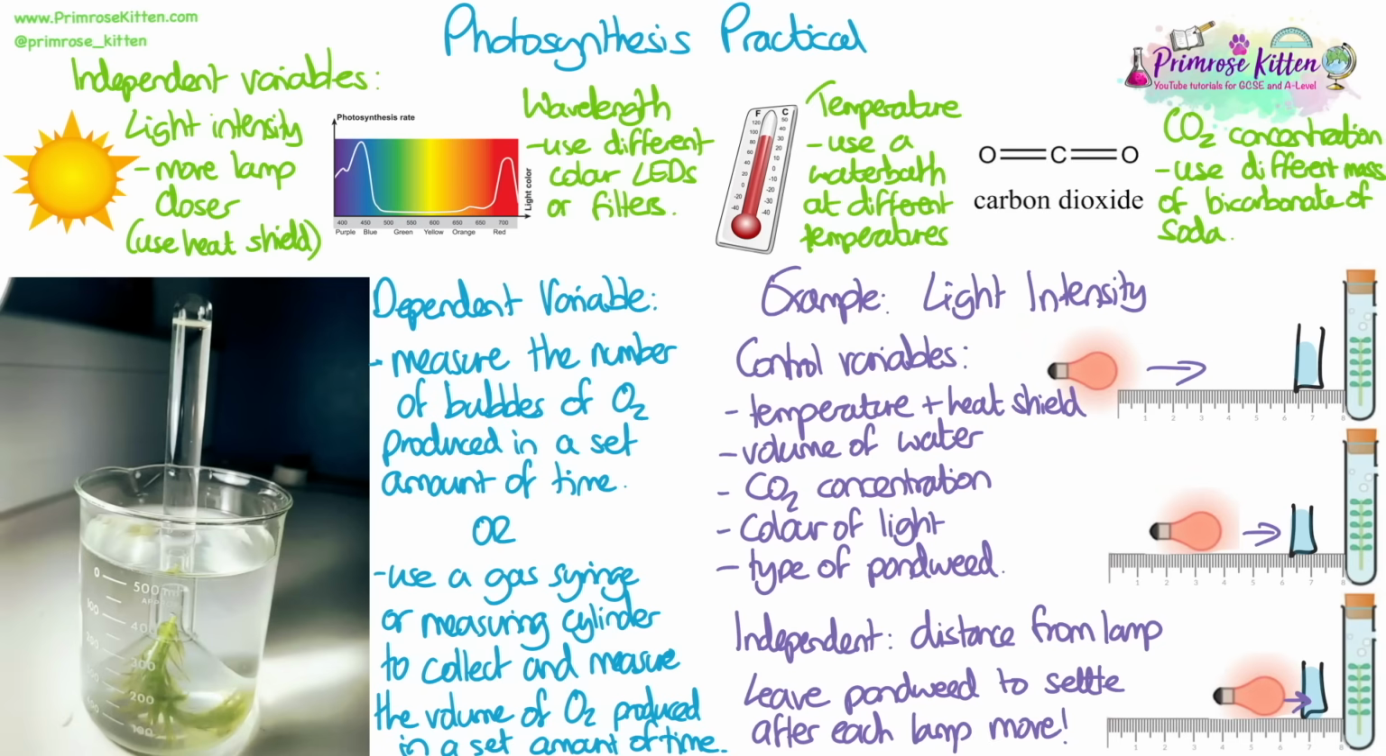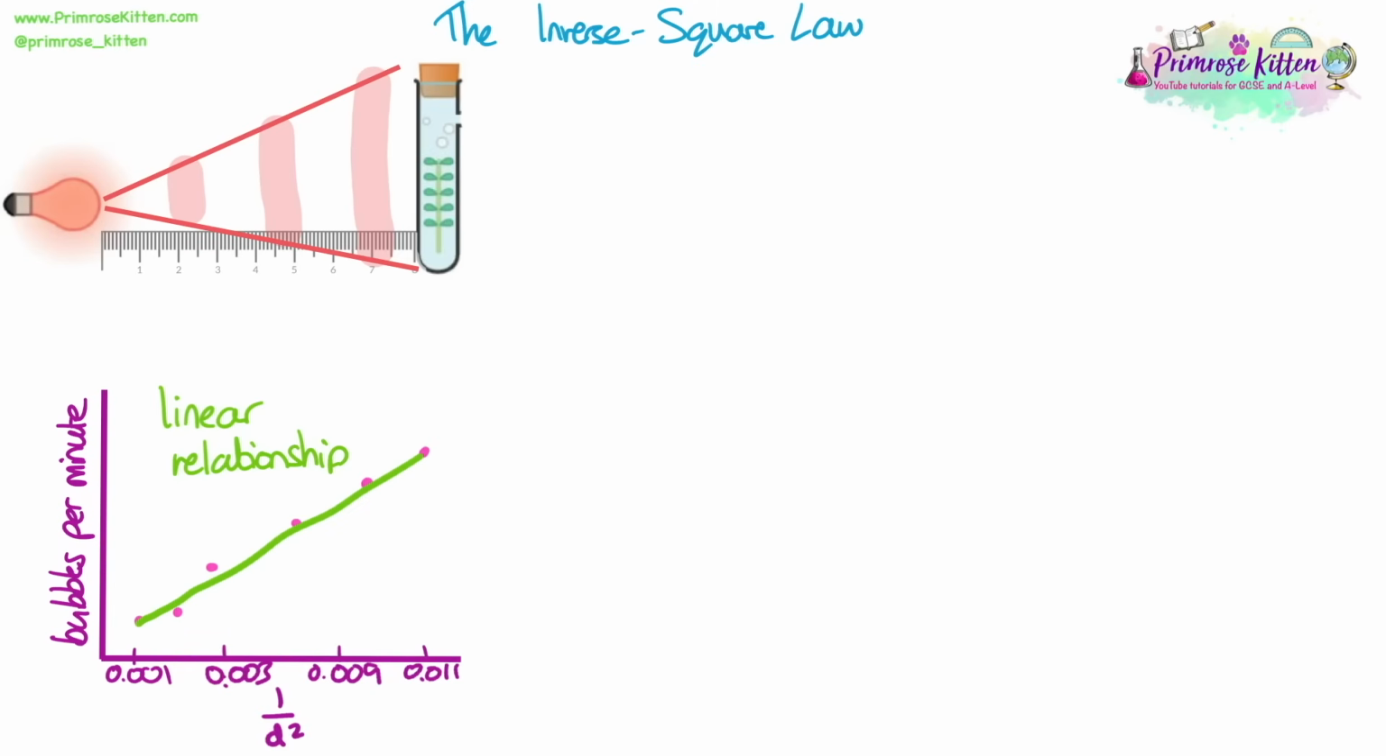Just be clear in the exam what you are measuring and how you're going to measure it, especially remembering to measure it in a set amount of time if you're going to calculate rate. Make sure you're clear about what the independent variable is, what you are changing in the experiment, and that all the other control variables should be kept the same if they're going to affect the rate of photosynthesis. We need to be able to demonstrate the inverse square law.